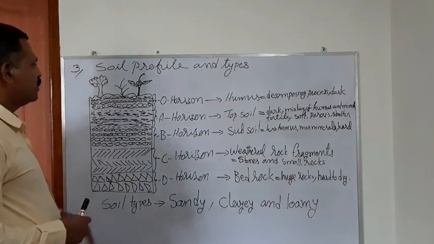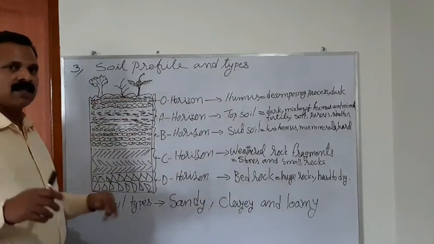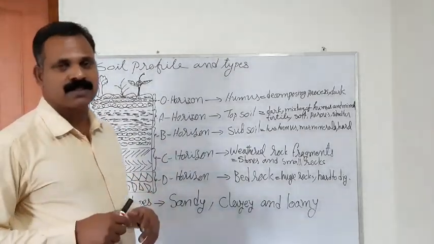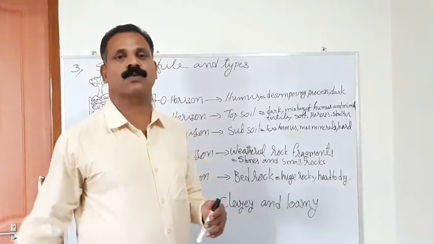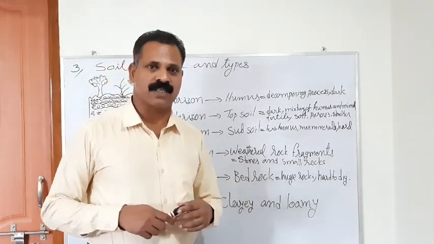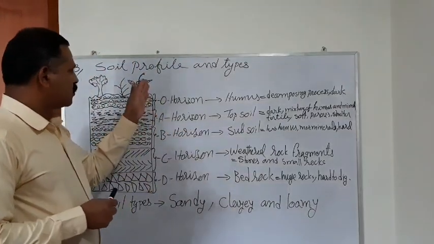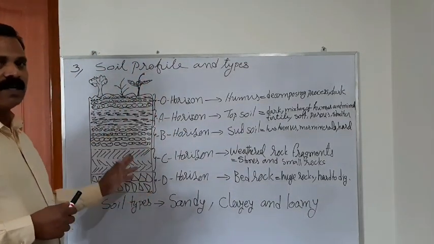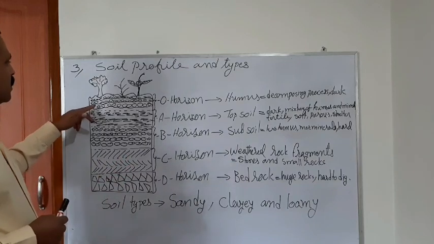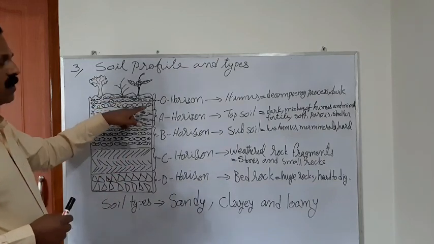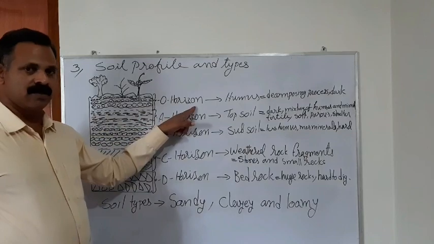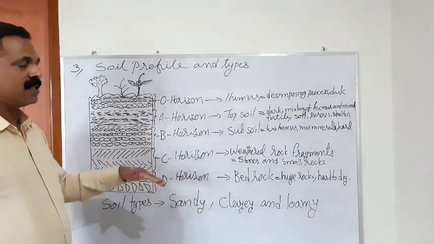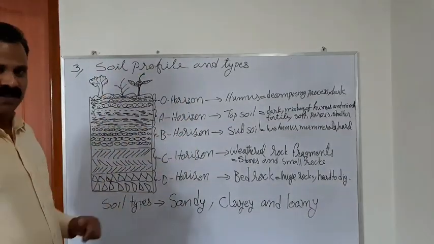So let's see, the topsoil that you see is not the only soil present. It has layers of soil below that we cannot see, and that is shown in a vertical figure of a cut part of the soil. Here the topmost part of the soil is called the O horizon. This is at the top level of the soil that we see.